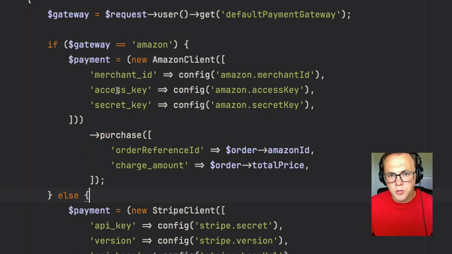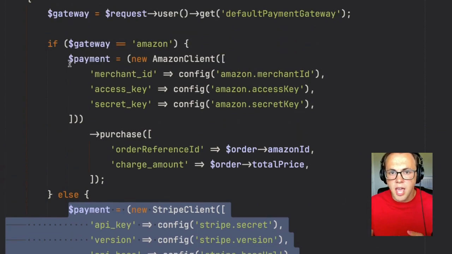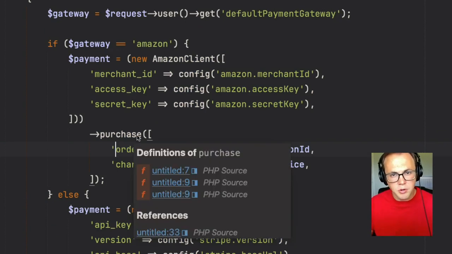So if we look at our controller here, hopefully it's pretty obvious by this point, our specific things that are changing depending on the request, well, of course, that's the specific gateway. That's the Stripe client logic. That's the Amazon client logic. That's the PayPal logic, and so on and so forth. That's the stuff that's changing depending on the request. So we'll need to make separate classes for each of those.